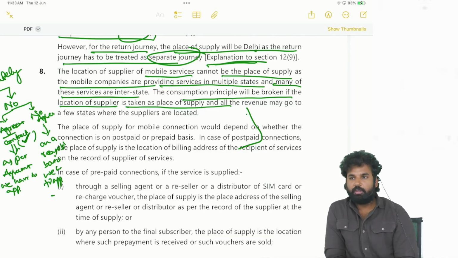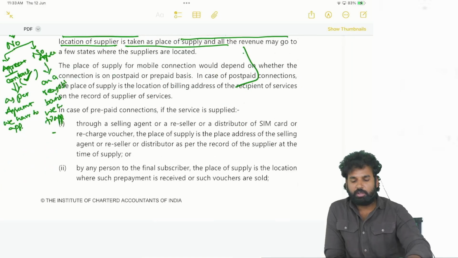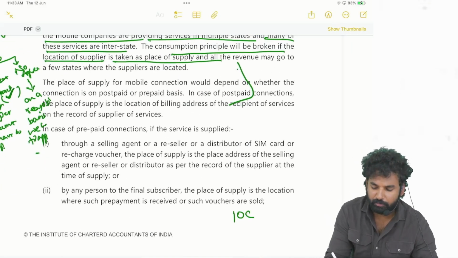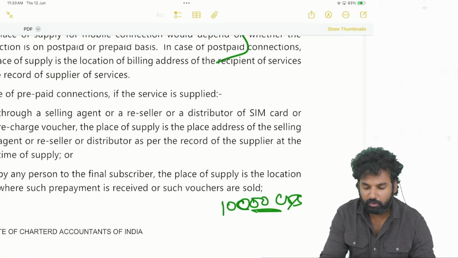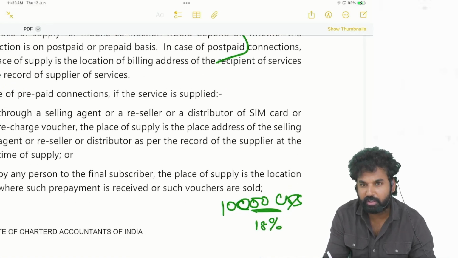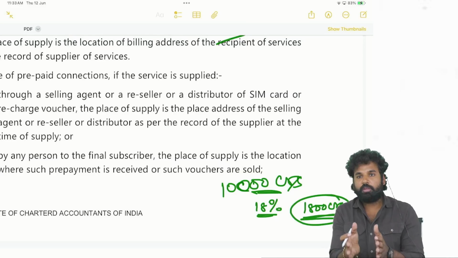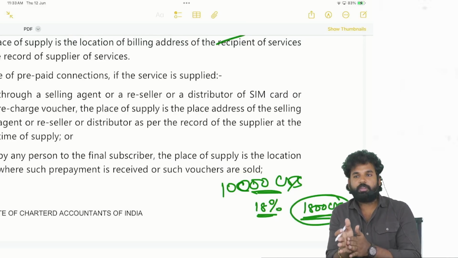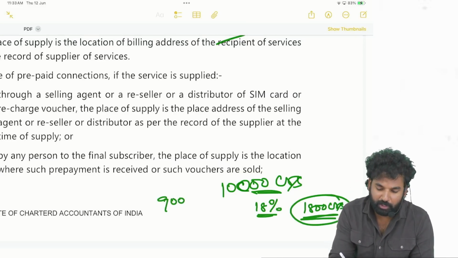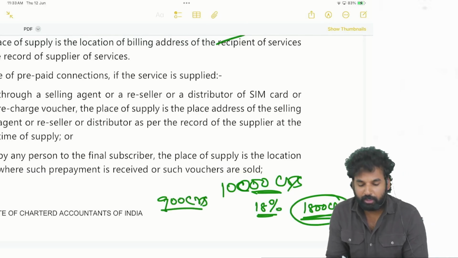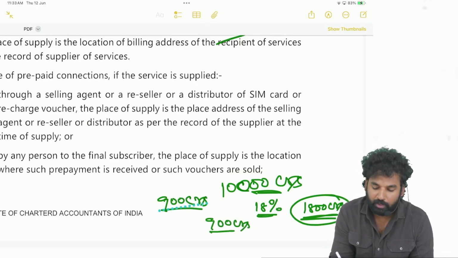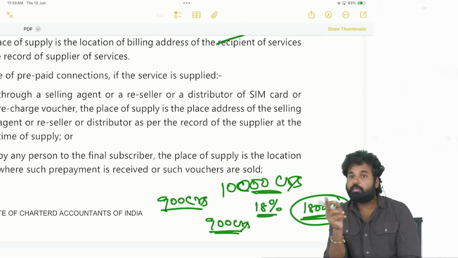In respect of telecommunication services, there will be no GST revenue to the consumption states. That will happen. Say Airtel is doing 10,000 crores business. On this 10,000 crores business, GST at the rate of 18% is applied. That means how much GST will come? 1800 crores GST will come. 1800 crores GST has to be accrued to which state? Okay, in this 900 crores will be the part of central government, correct? Remaining 900 crores shall be flowing to the state in which the ultimate consumers are there.